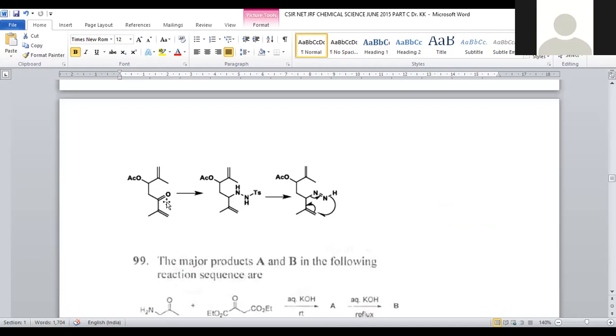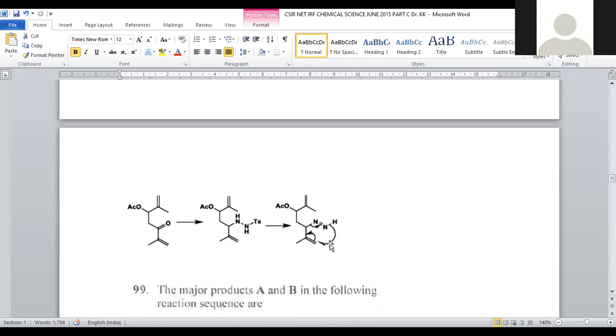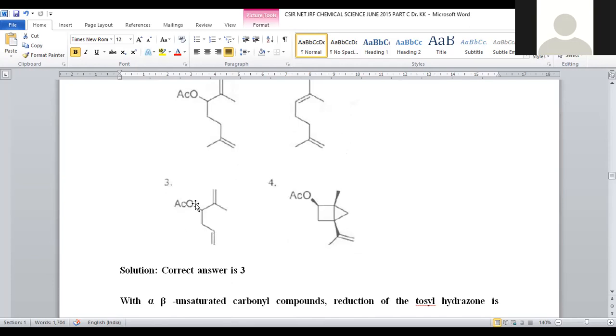Paratosyl hydrazine, what is the nature? It is a capping agent for ketone. It will condense with the ketonic functional group, and we will get a hydrazone derivative. That hydrazone derivative, upon treating with sodium hydroxide, what happens? It will participate in a sigmatropic rearrangement. What sigmatropic? 1,5 sigmatropic rearrangement is possible. Subsequently, we will get the product of 3, right?